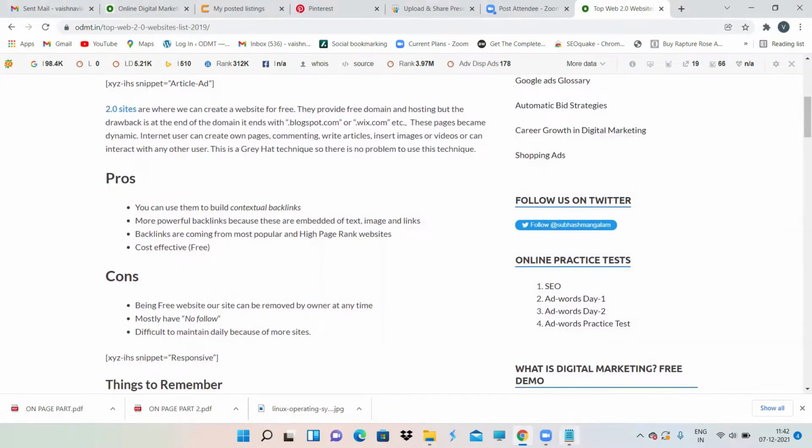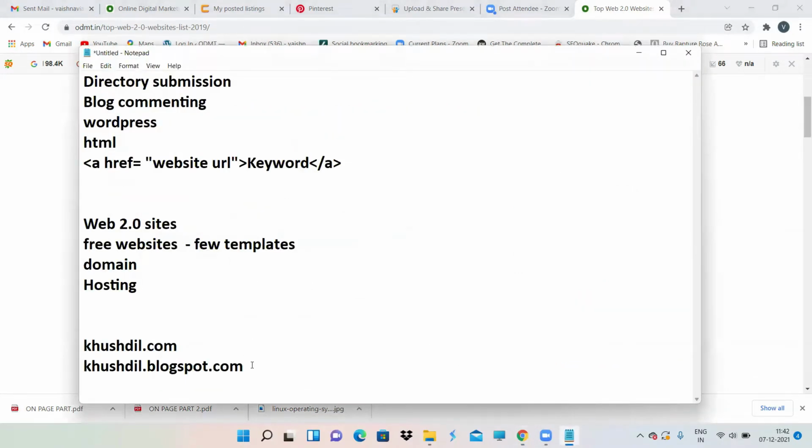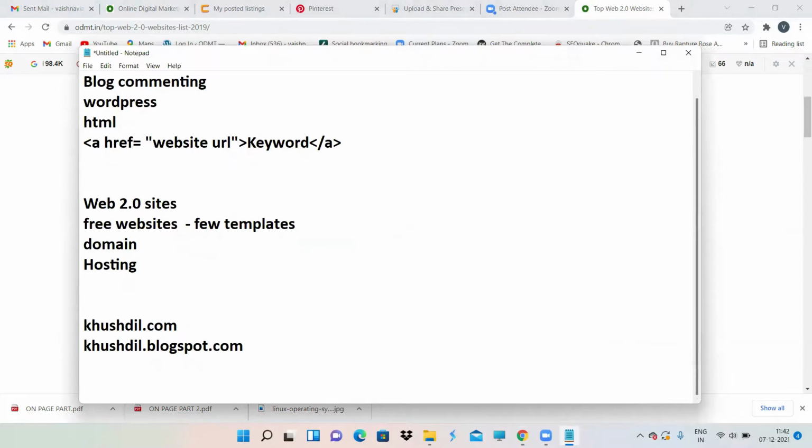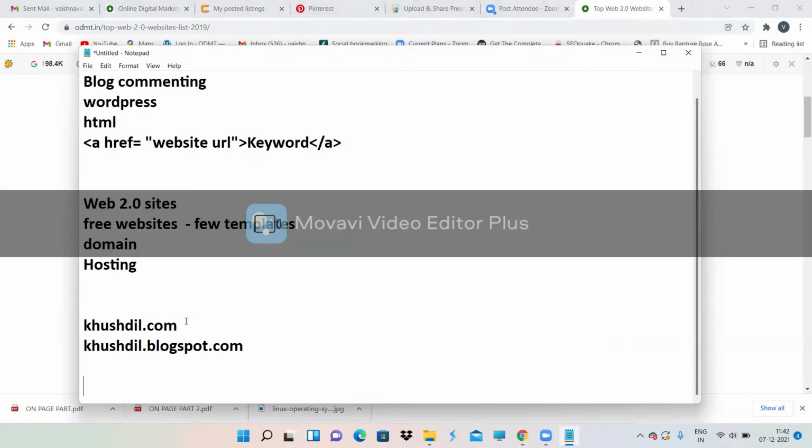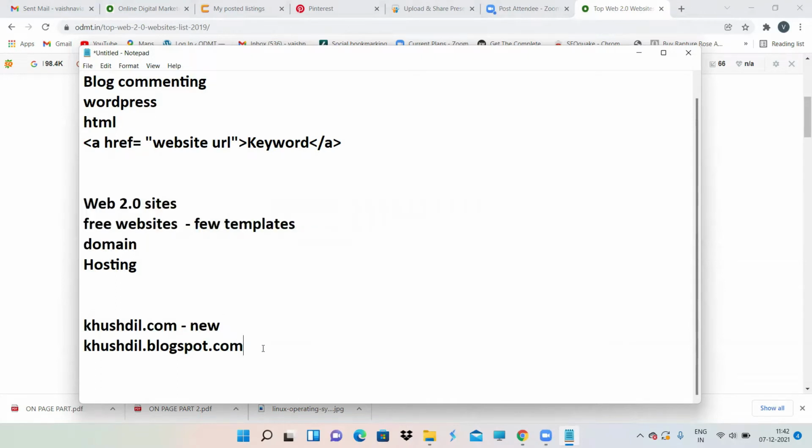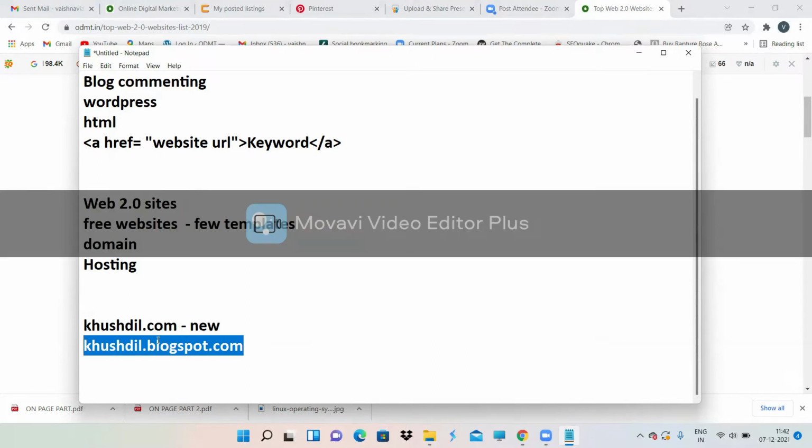Why does it come under a gray hat technique? I'll tell you why, if you create a Web 2.0 site. Now, with a domain with an extension like .com.in, you will be purchasing it new. That means assume that you have just purchased it. So what is the age of this website? It is a new website. Whereas, assume that you have created a domain with blogspot.com, and both things you have created just now. Kuchdil.com you have purchased and created a website just now.